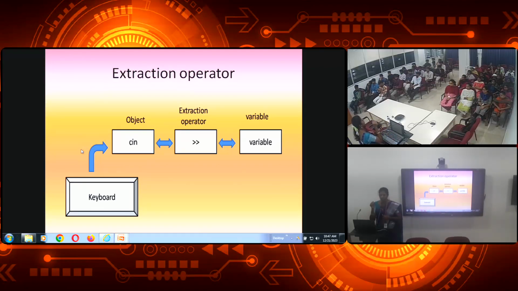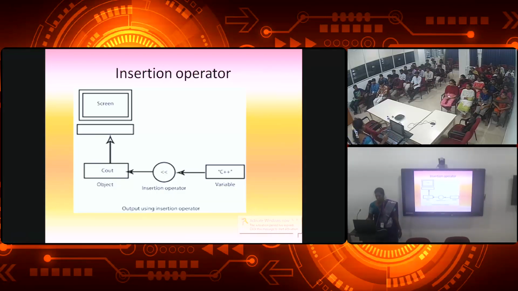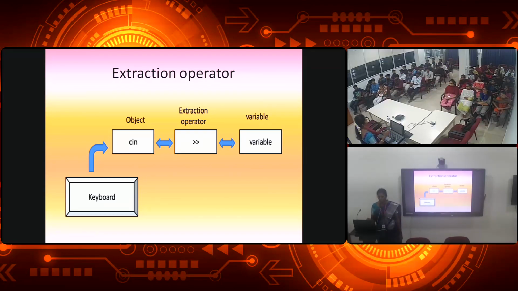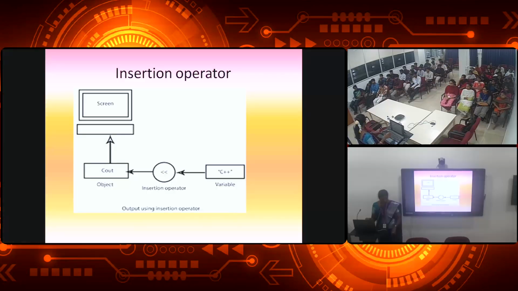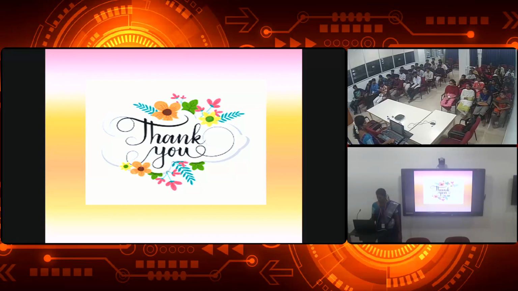Okay, with cout we will be using the insertion operator. Remember well, cout uses the insertion operator. Cin will be using the extraction operator. The operators like greater than sign twice and lesser than sign twice, that operator is being asked over here. Again I repeat, the insertion operator is lesser than sign twice, and the extraction operator is greater than sign twice. Okay, that's all.